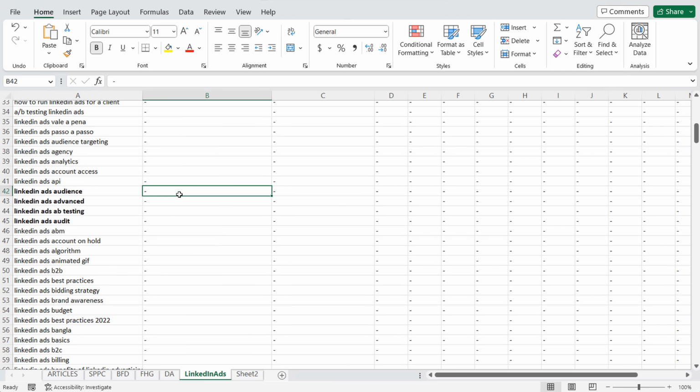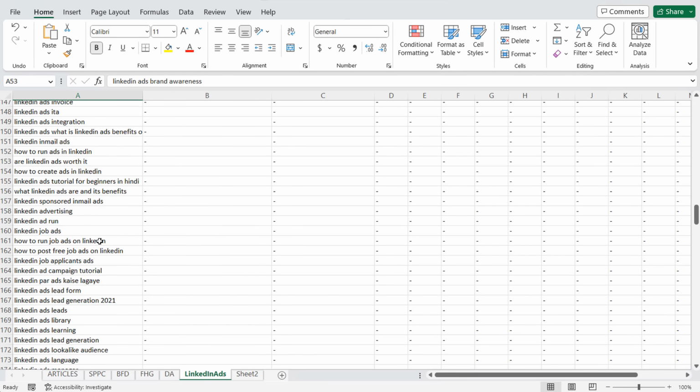We're not even worried about overall search volume for these different keywords. All we're trying to do is find keywords where we can say, okay, I can create a video about 5 LinkedIn ads best practices. I can create a video about the different LinkedIn ads bidding strategies and the best one to use for each campaign type. I can create a video about LinkedIn ads brand awareness.